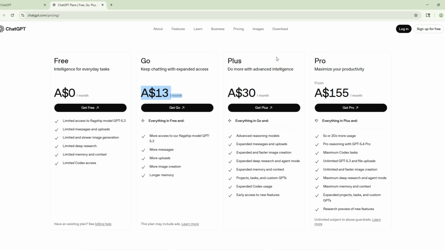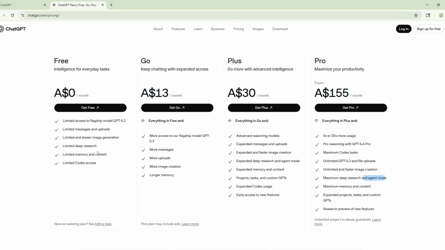So you have Go, Plus, and Pro. If you look at the differences between these three, it has more messages and uploads, expanded messages and uploads, and faster image creation. Also, the Pro reasoning is with 5.4 Pro in case of Pro licensing. Also, it is using unlimited ChatGPT 5.3 and file upload models. You will also see that it's using agent mode in case of Pro.